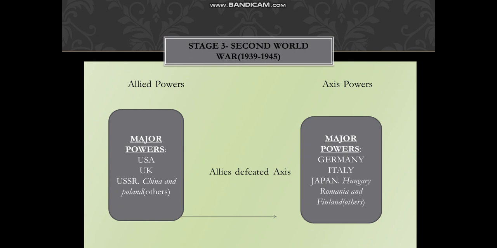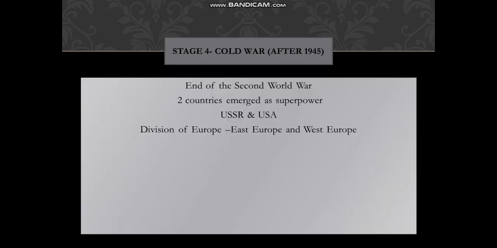Allied powers defeated the Axis powers, and the Allied powers consisted of the major powers, that is USA, UK, USSR, China, Poland. Since the Allied powers defeated the Axis powers, two major powers, USA and USSR, emerged as superpowers, and the entire world was divided into two.